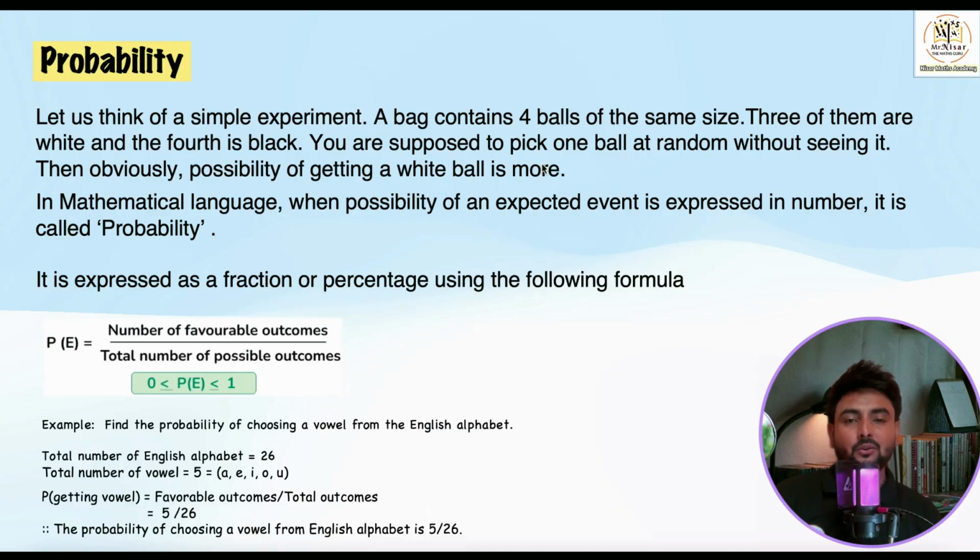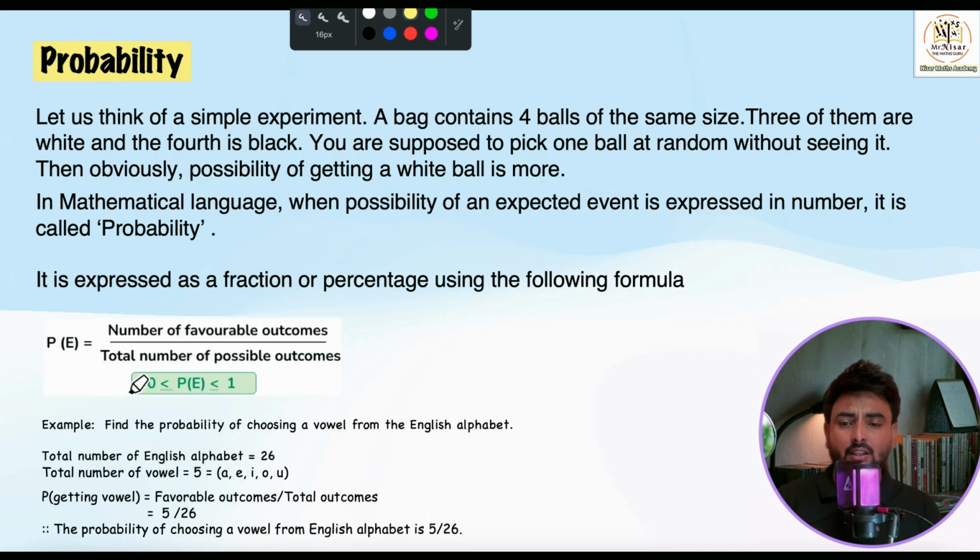Is that clear to everyone? I hope it's making sense to you. So what is the formula for probability? That is the number of favorable outcomes upon total number of outcomes. Children, here there is something very important I have written. This is asked a lot of times in the exam. What is the range of probability? Now let us discuss this in detail in the upcoming part.